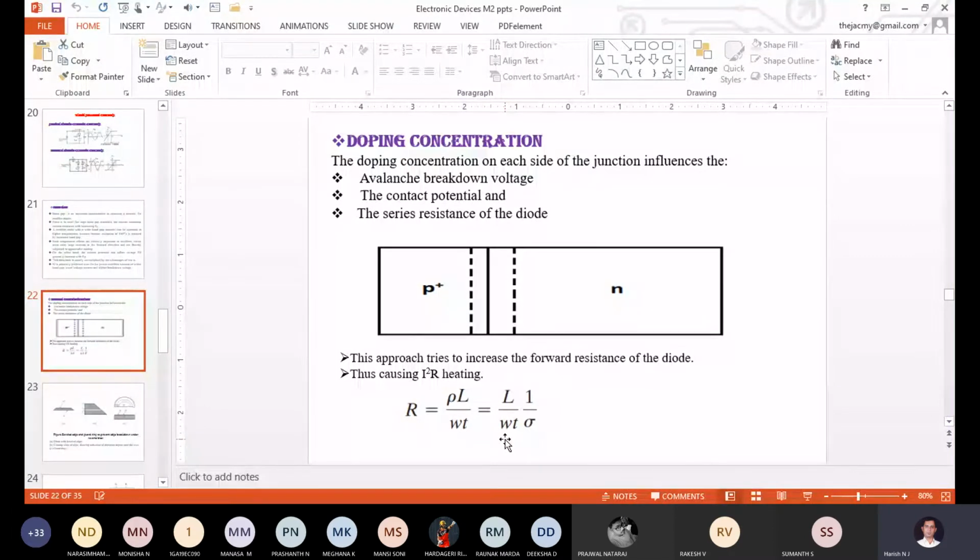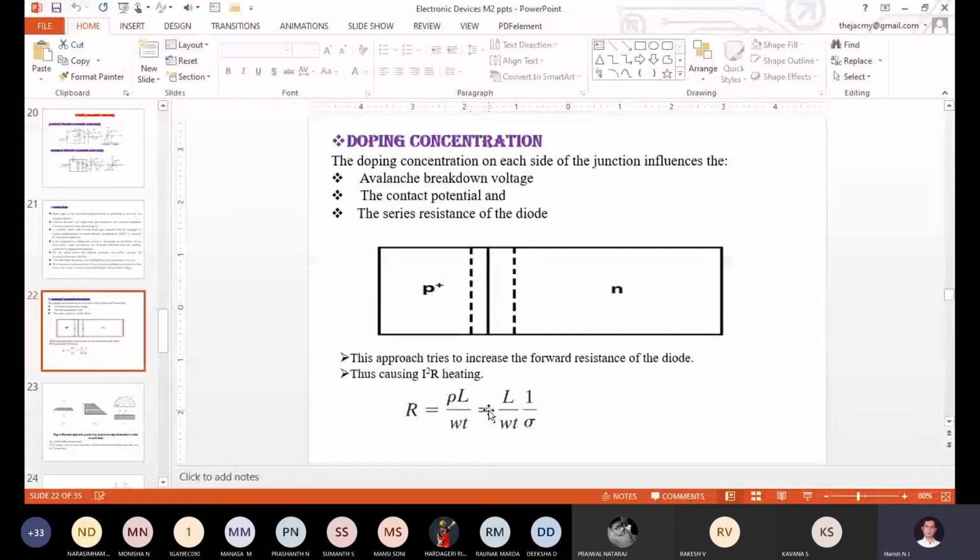Correct. So as per this formula, which parameter do I need to increase and which parameter do I need to decrease for decreasing the resistance? Anybody? My main aim is decreasing the resistance. I want to decrease the resistance. Correct. Sir, we need to increase the conductivity, sir. Okay, I mean, you can just use this formula rho L divided by WT. This WT, can I call it the area? Can I call it A?